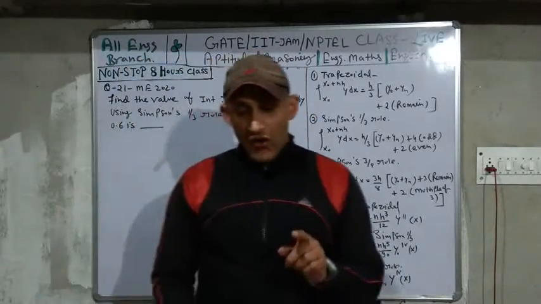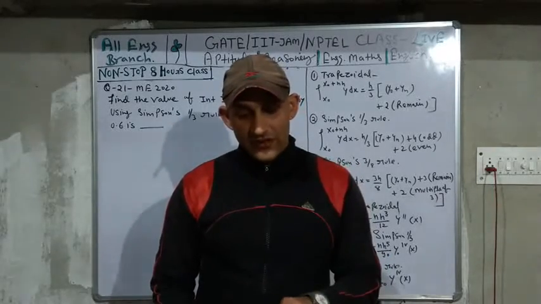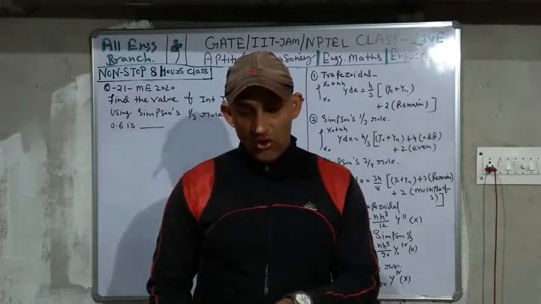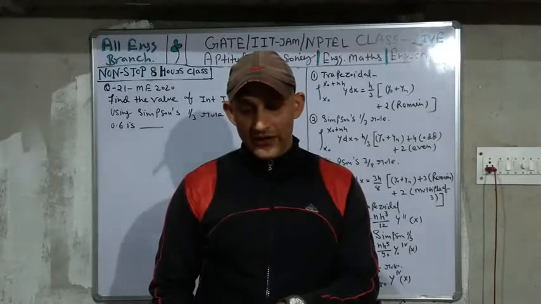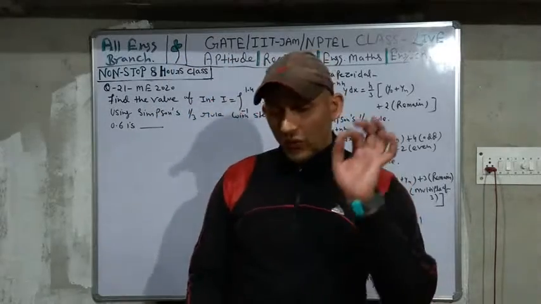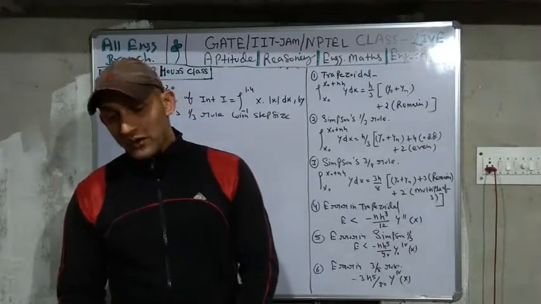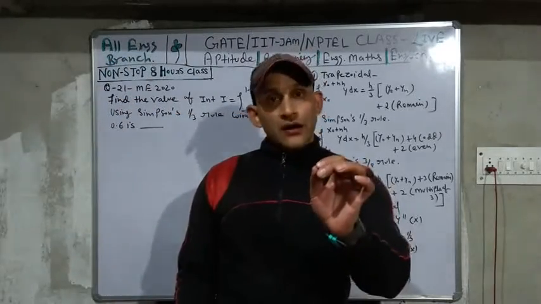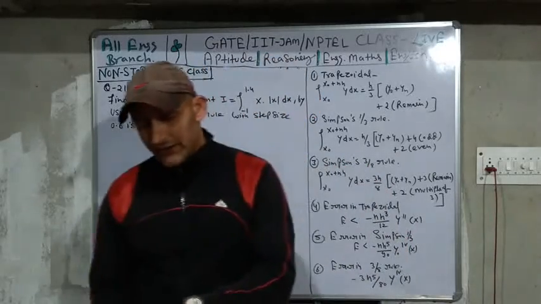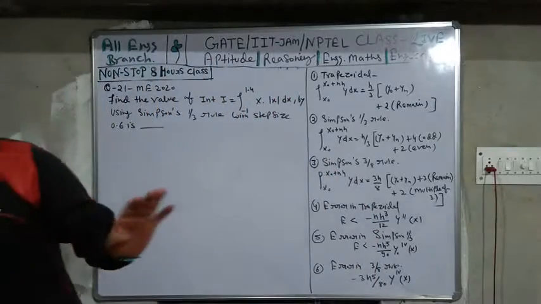The error of the Simpson rule for a quadratic with step size h is: a, order of h squared; b, order of h cubed; c, order of h to the power 4; and d, order of h to the power 5. Already we have discussed that if you want the exact result, then the Simpson rule works for polynomials of degree up to 3. So you will write the answer is order h to the power 3. So you must check 2003.